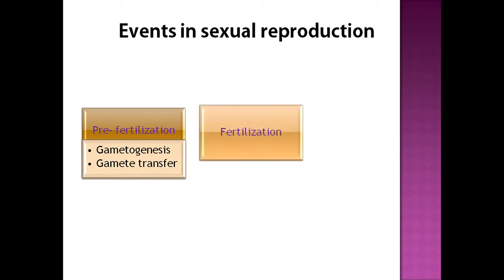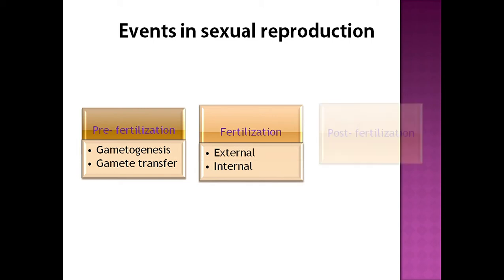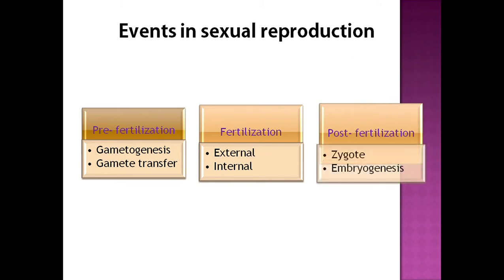Under this, we will discuss gametogenesis and gamete transfer. Second is the fertilization event, that is the process of fusion of male and female gametes. In this, we will discuss external and internal fertilization. And the last one is the post-fertilization event. Under this, we discuss the zygote and embryogenesis.